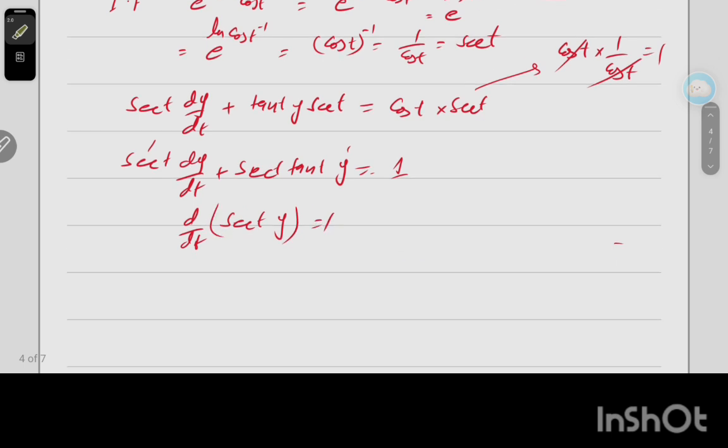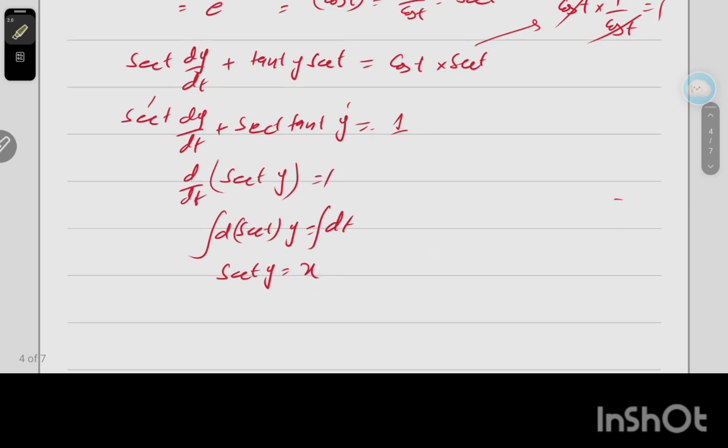This is our solution. So if we take its integration, we get d over dt of secant of t into y, take integration, so secant of t y equal to the integral of 1, which is t, plus c constant.